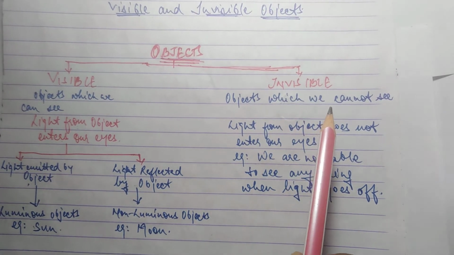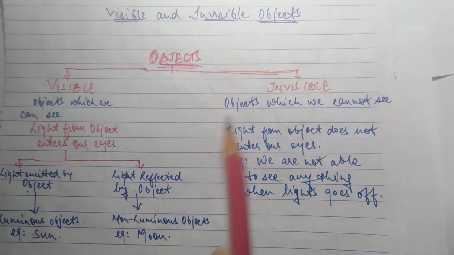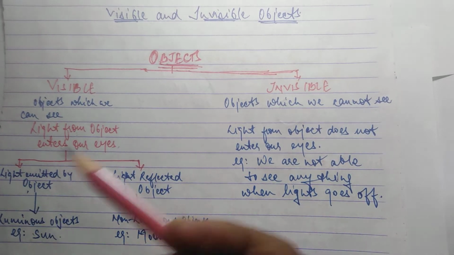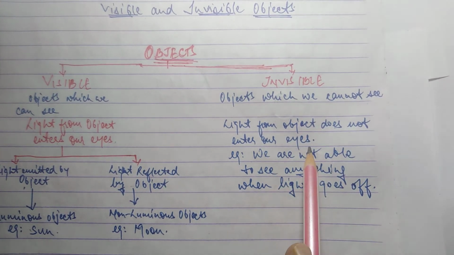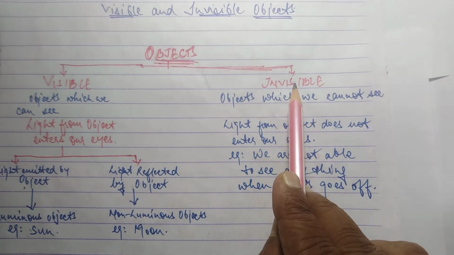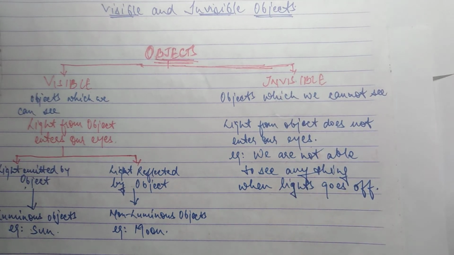Invisible objects are those which we cannot see. जिससे हम लोग कोई चीज़ नहीं देख पाते उसे कहते हैं invisible. Light from the object does not enter our eyes, so it becomes invisible. We are not able to see anything when the lights go off.